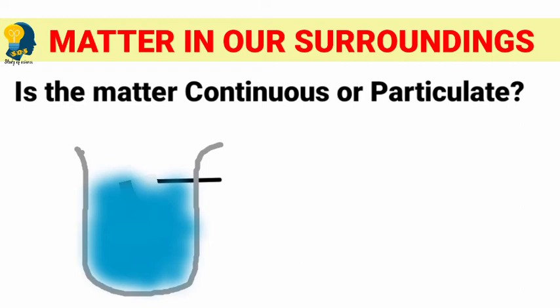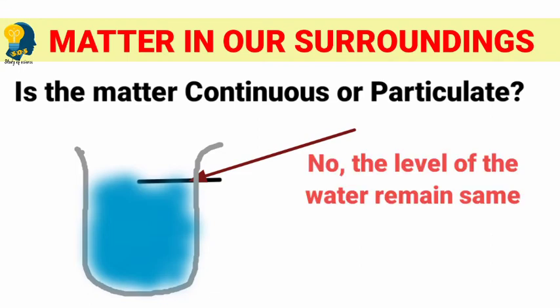What actually happens when we put some amount of sugar or salt in the water and stir it? The particles start dissolving. We can see that the particles dissolve. Now start observing the level of the water in the container. Does the level of the water increase? No, the level of the water remains the same.